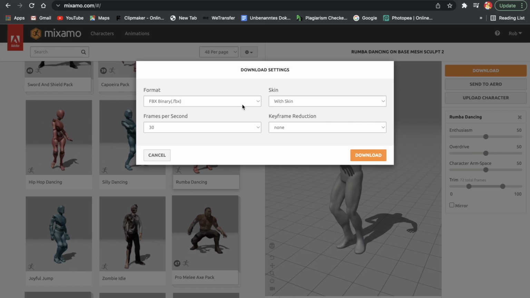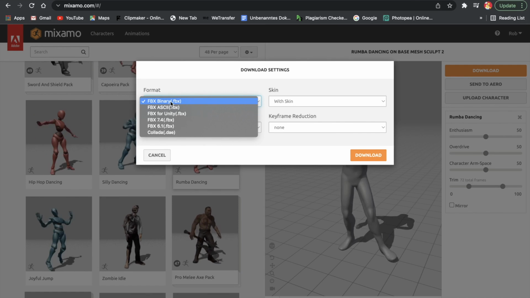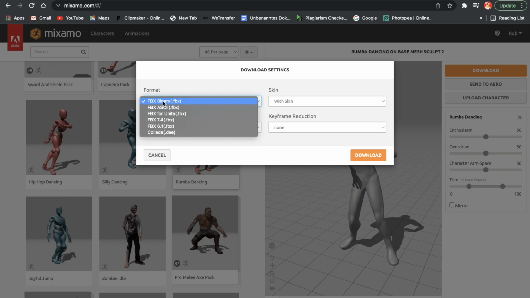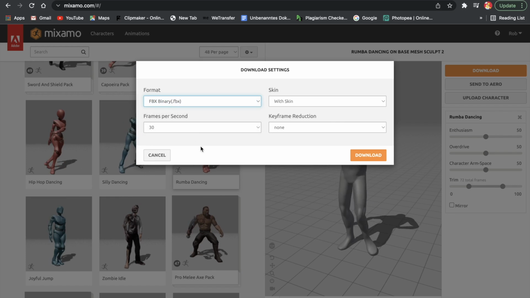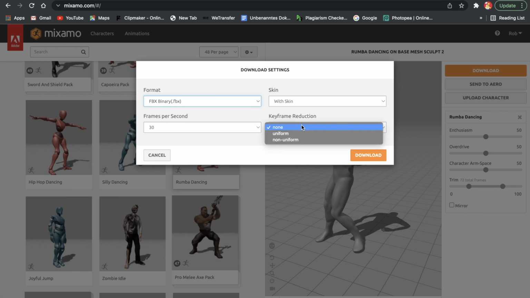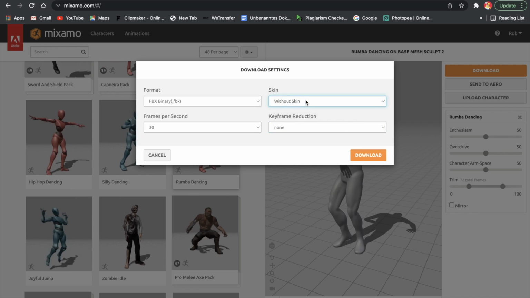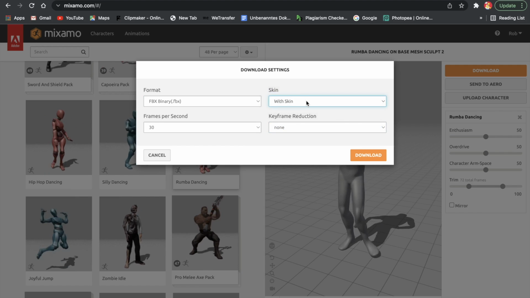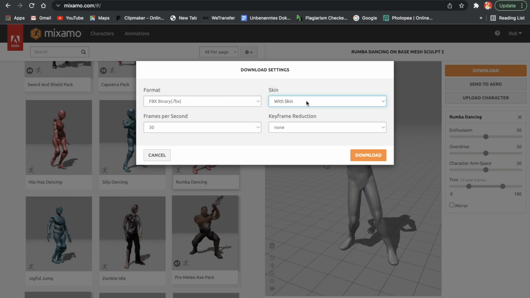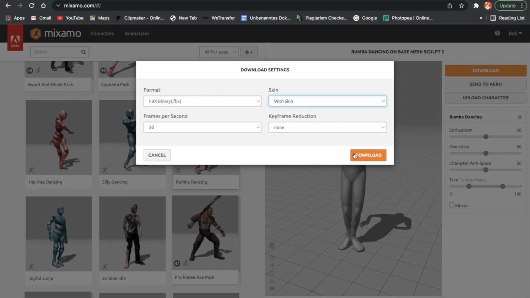and then we will go ahead and go back into Blender afterwards. So here we are just going to select the format, and we are going to use the FBX binary. Then frames per second 30, that is great. Keyframe reduction none. And I don't even know what that is, so we are just gonna say that it's with skin. And just like that, we can go ahead and download it.